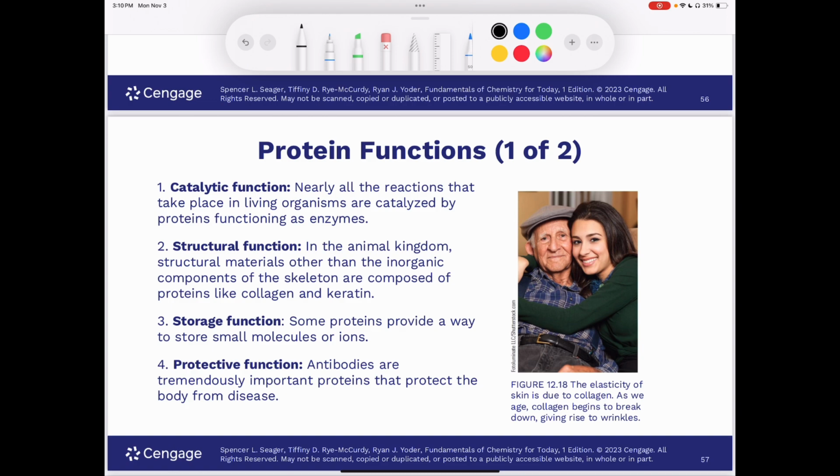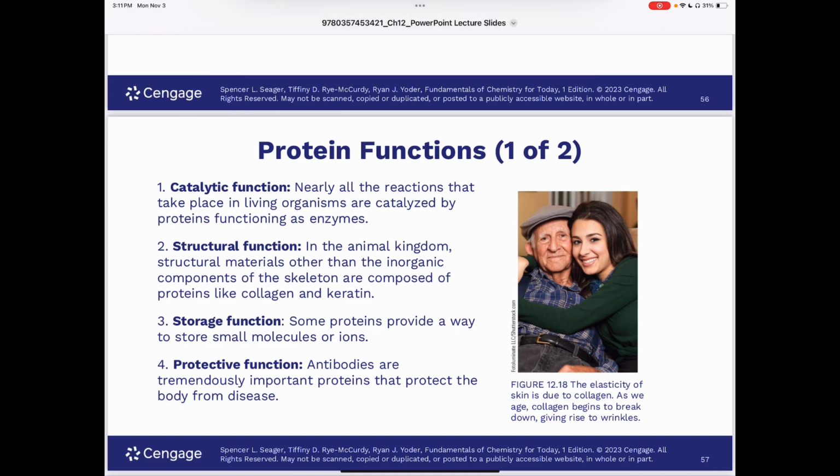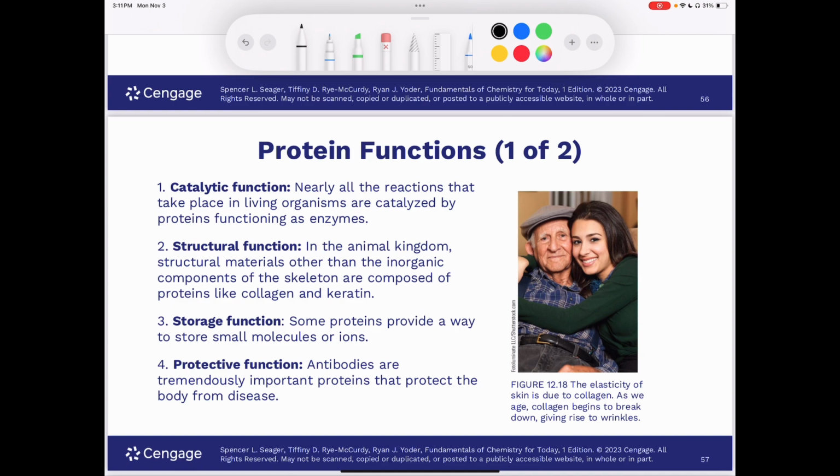Now, nearly all reactions that take place in living organisms are catalyzed by proteins functioning as enzymes. So, again, an enzyme is nothing more than a protein that acts as a catalyst. And without these catalytic proteins, biological reactions would take place too slowly for us to exist. So, we wouldn't be able to be alive without these catalytic proteins. Enzyme catalyzed reactions range from relatively simple processes to very complex, like the duplication of hereditary material in cell nuclei.